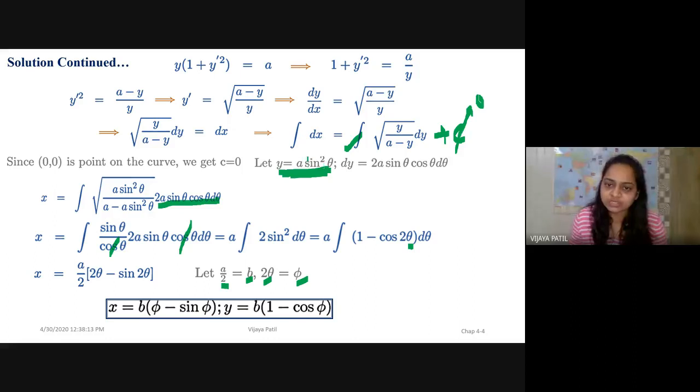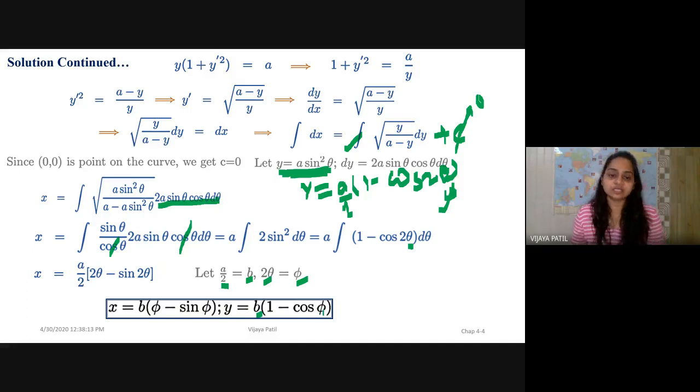Because this sine square theta, I could write down as 1 minus cos of 2 theta, divided by 2. So if you observe this here, y is equal to a into 1 minus cos of 2 theta, and this is divided by 2 over here, because I'm taking it out. So this a by 2 is nothing but b, which we have assumed here, and 1 minus cos of 2 theta. 2 theta is again getting replaced as phi, and therefore we are getting y is equal to b into 1 minus cos phi. What curve is this?